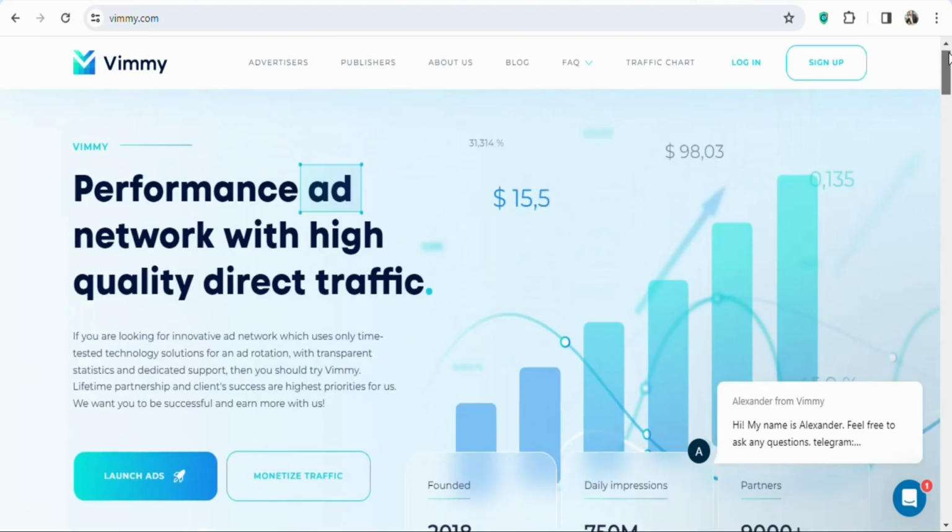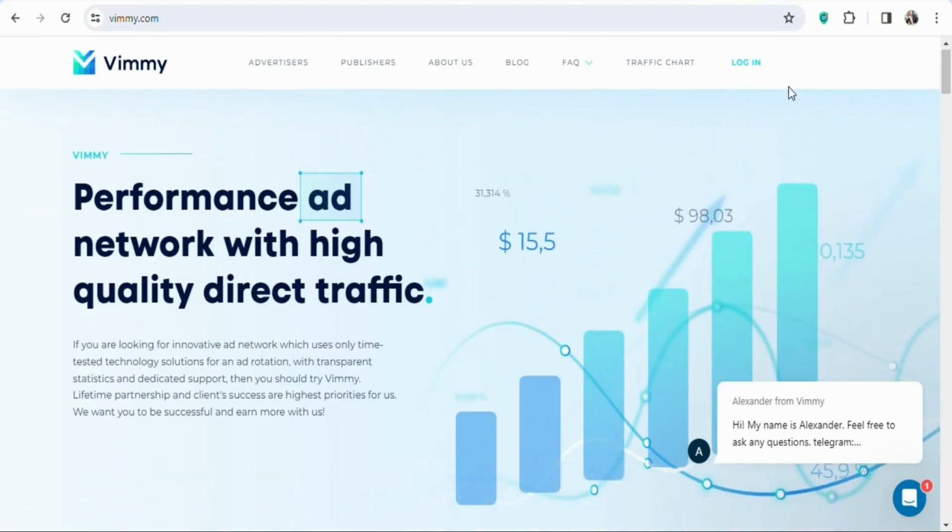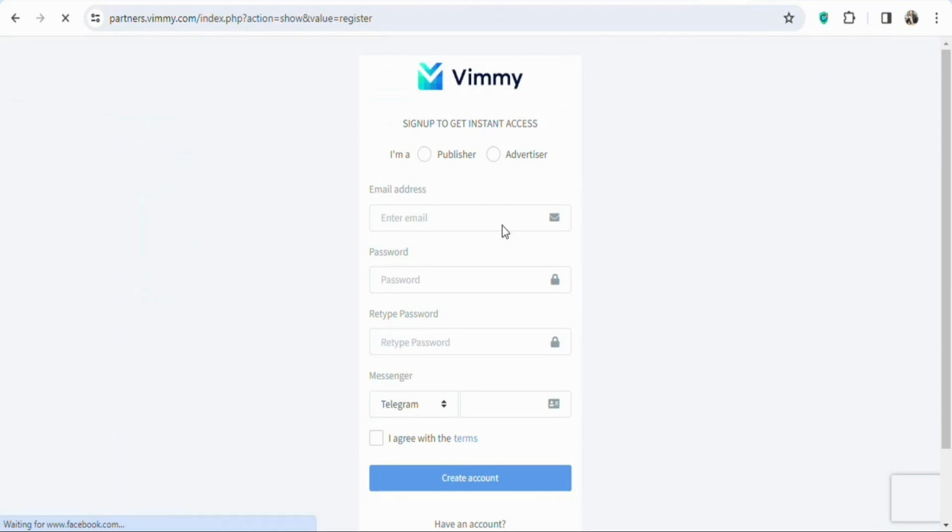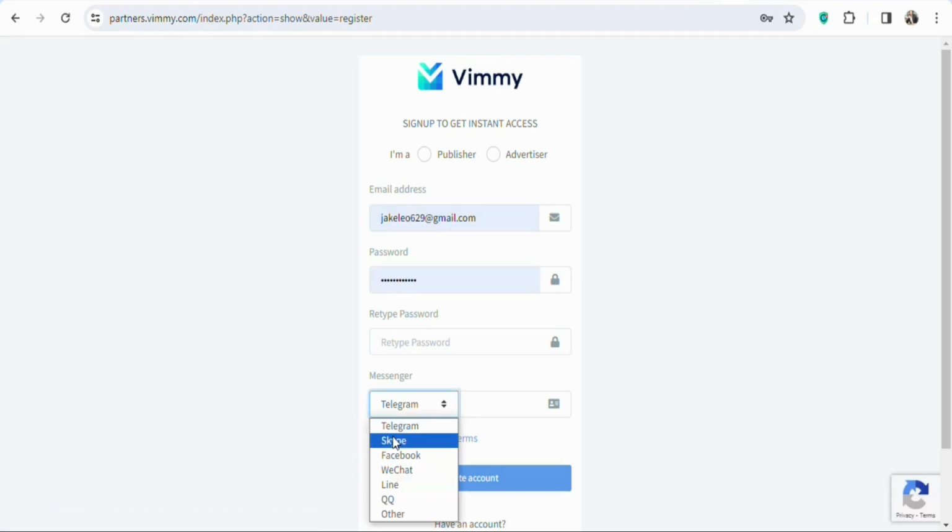To advertise your affiliate link, create an account. To create an account, click on sign up. Once you click on sign up, you are going to enter your details so that you can get access to a free account. You can see you have to enter your email address, password, repeat your password, select the messenger. So if you want Telegram, you can do that. You can see Skype, Facebook, WeChat, Line, QQ, others. Any social media account that you want to link to your Vim account, you can do that.